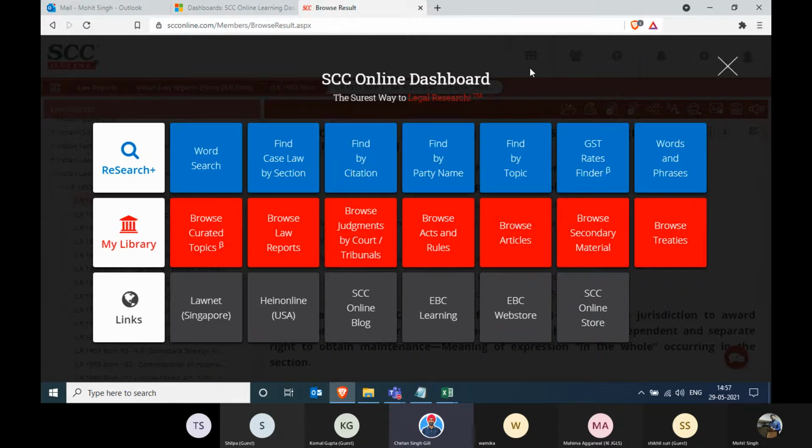Mohit, what we'll do is today we'll do the word search at the end, because I think word search is what all the members really focus on. So we will give a lot of examples on word search and take the examples of the members. So we'll start from the other features. We'll start from words and phrases. And I don't know if members would be interested in GST rate finder or not. So we'll start with words and phrases, Mohit.